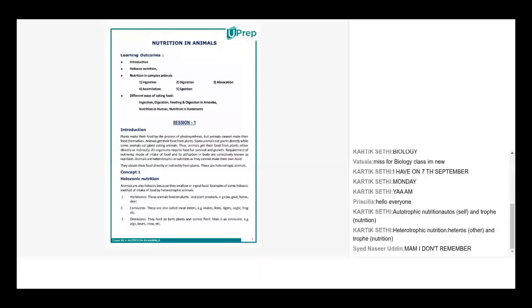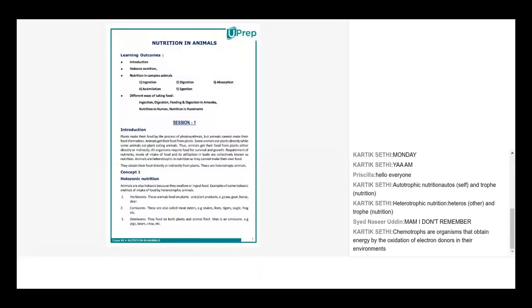Ma'am, the process in which the plants make the food in the presence of light, like sunlight is necessary, and chlorophyll and carbon dioxide are necessary. So that's the photoautotrophic mode of nutrition. Excellent. Very good. Most of you have tried to remember and answered perfectly. I'm so glad that all of you remember.